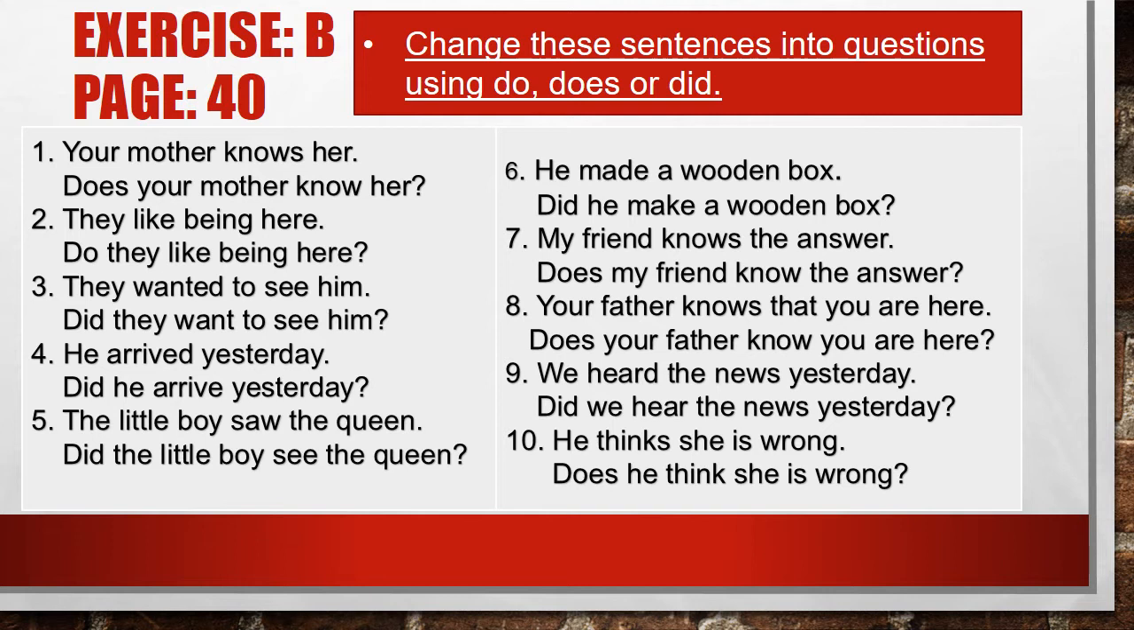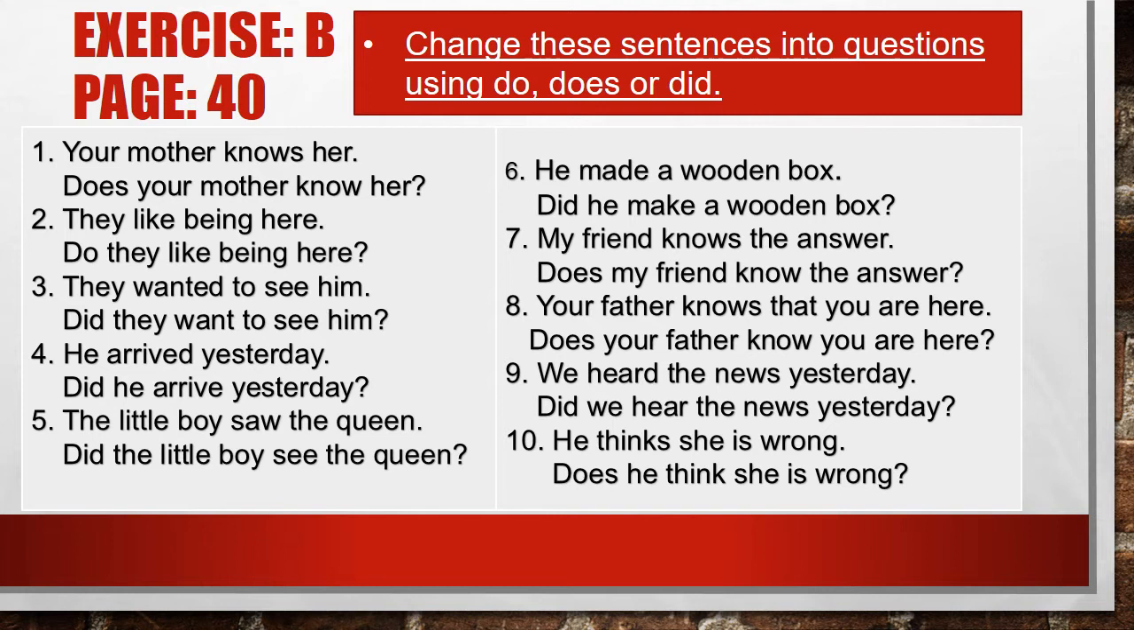Next, my friend knows the answer. Again the same verb with S and ES. So we are using does over here. Does my friend know the answer? Number 8. Your father knows that you are here. Does your father know you are here? Next, we heard the news yesterday. So this is the past form of the verb. So we are using did over here. Did we hear the news yesterday? Again, because the action has been done, that's why it is the past tense.